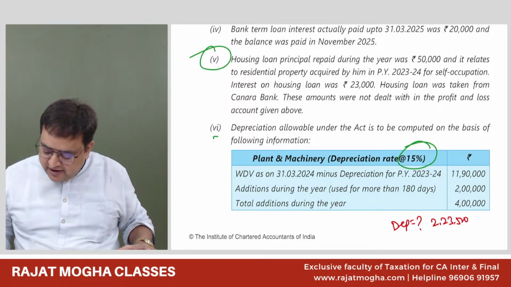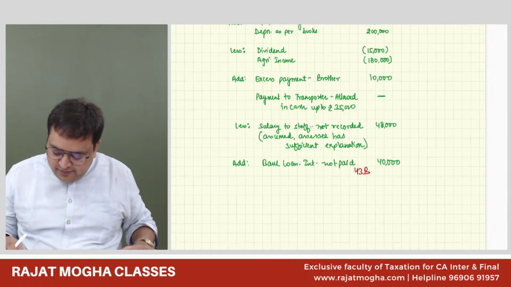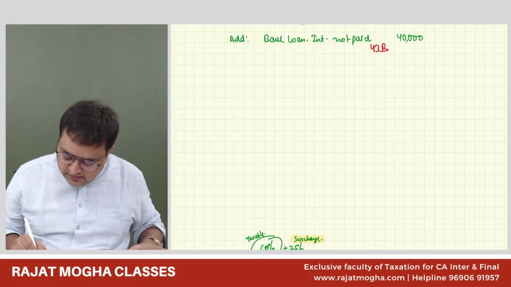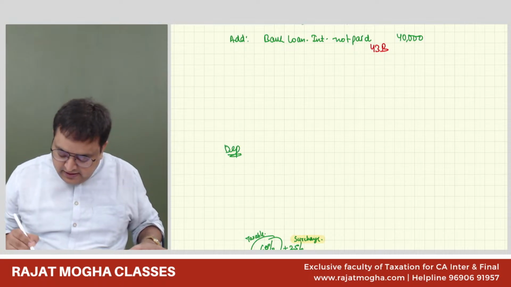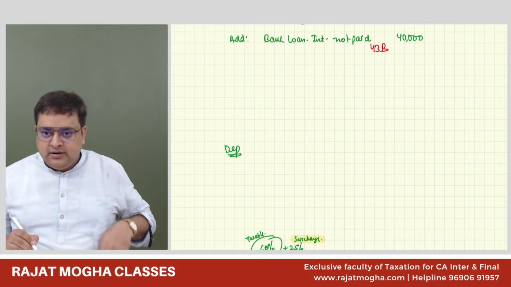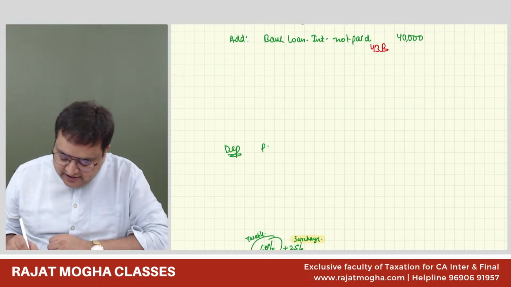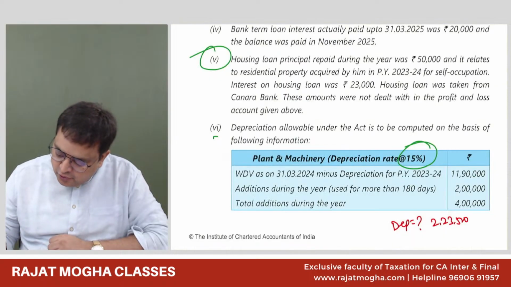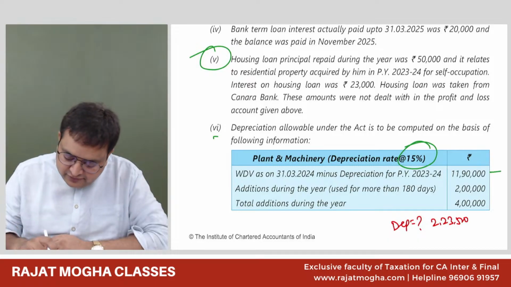Let us write it over here somewhere. 30 lakh full, 90,000 full depreciation. Correct. 2 lakh half depreciation. Correct. So depreciation, this is plant and machinery block, 15%. So we'll do it quickly. Opening WDV was how much? Opening WDV was 11,90,000.